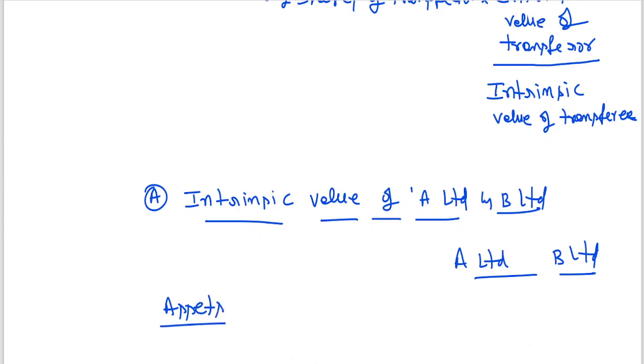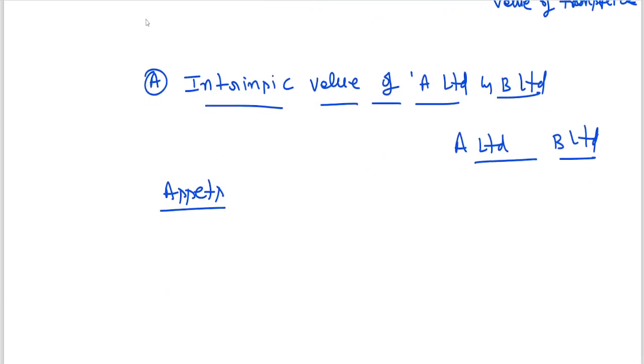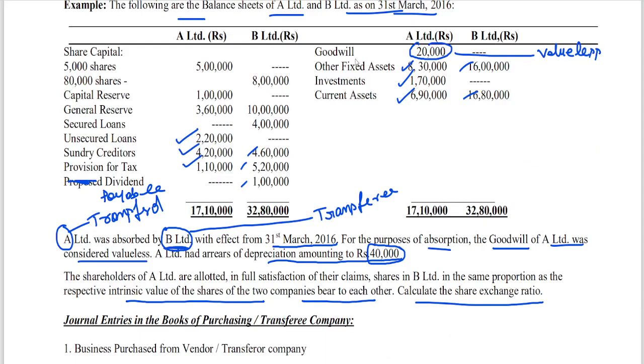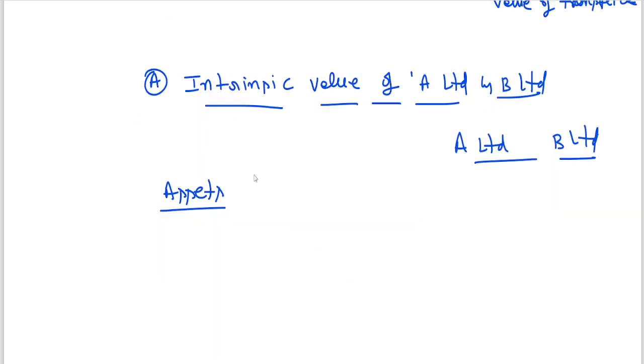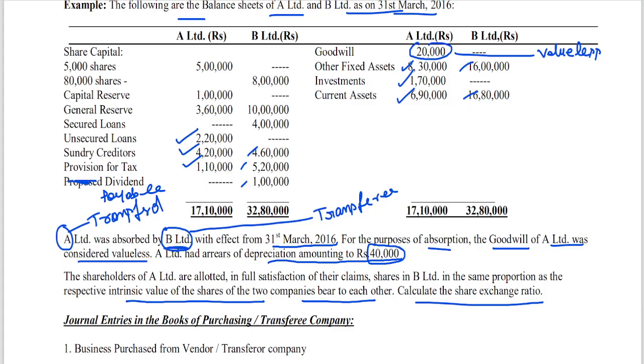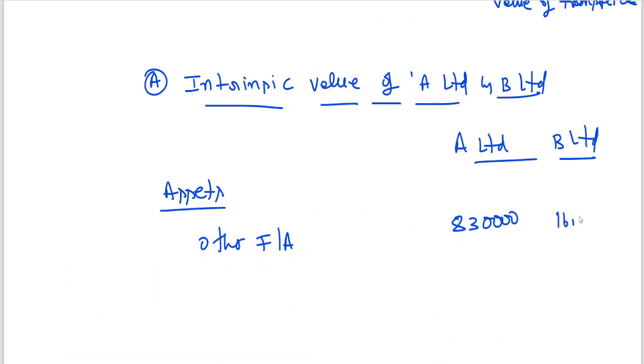Assets. I told you for A Limited goodwill is worthless. Other fixed assets 8,30,000, and for B 16 lakhs, less provision for depreciation.